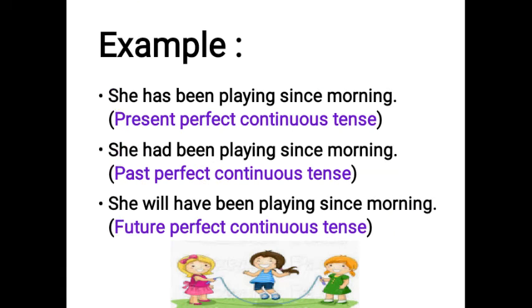Example number 1, she has been playing since morning. This is the example of present perfect continuous tense. If I say it in Hindi, I can say it like this: वह सुबह से खेले जा रही है. Second example, she had been playing since morning. This is the example of past perfect continuous tense. If I say it in Hindi, I can say it like this: वह सुबह से खेले जा रही थी. Third example, she will have been playing since morning. If I say it in Hindi, I can say it like this: वह सुबह से खेले जा रही होगी. This is the example of future perfect continuous tense.